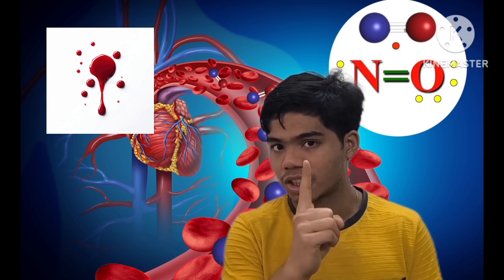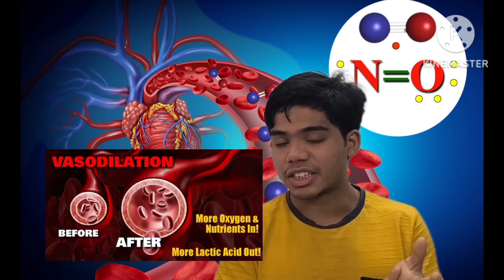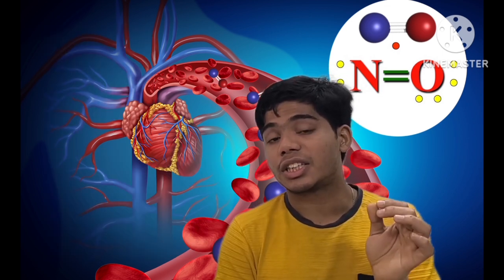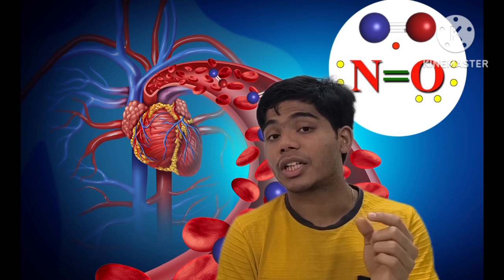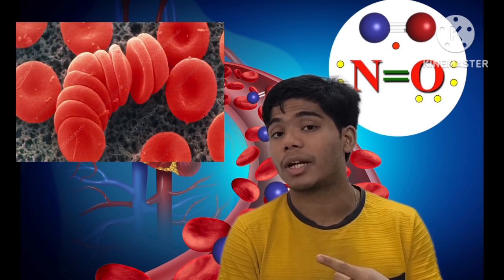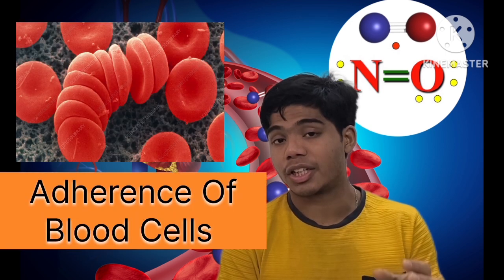The first reason is the vasodilatation, and the second reason is that nitric oxide prevents the adherence of blood cells to one another.